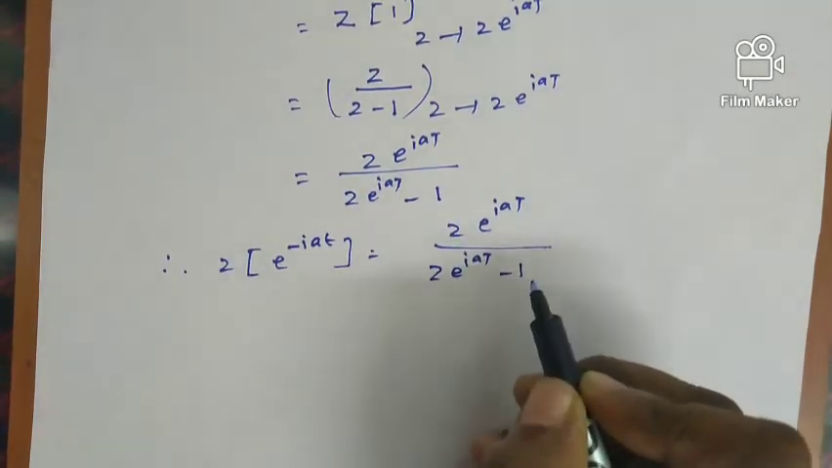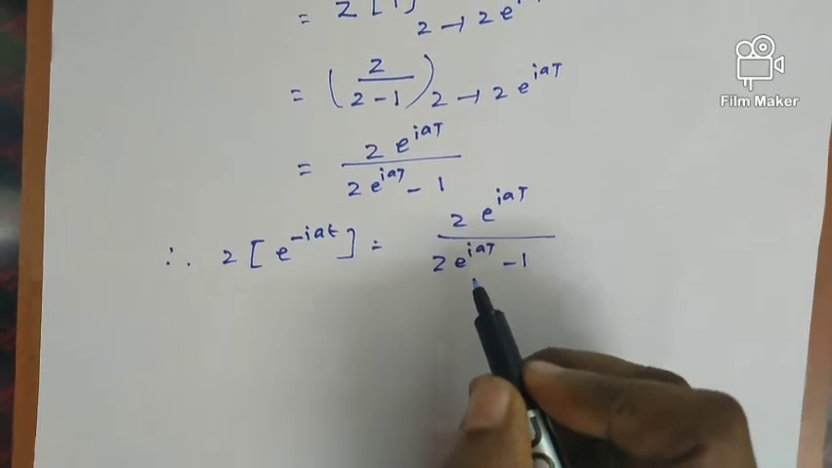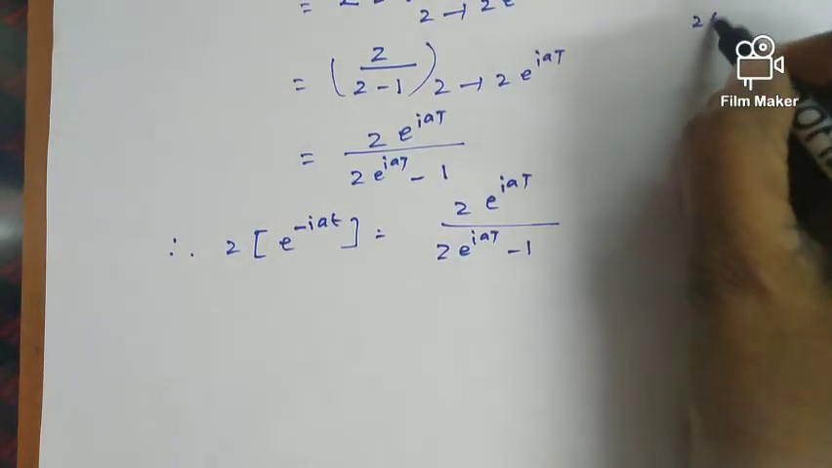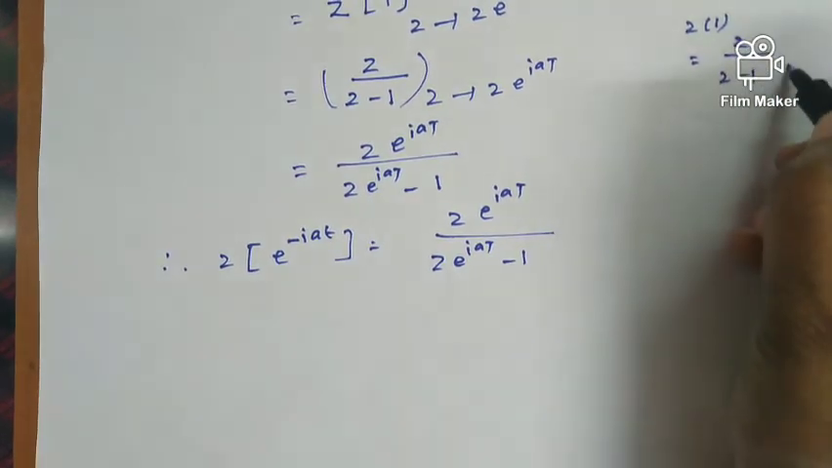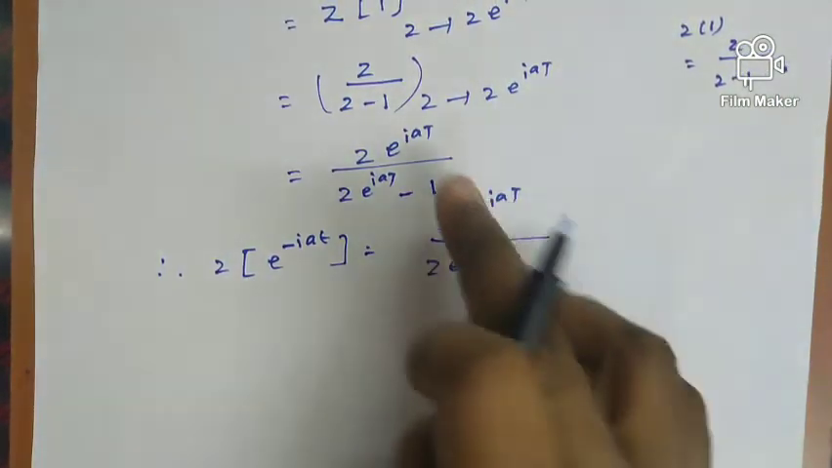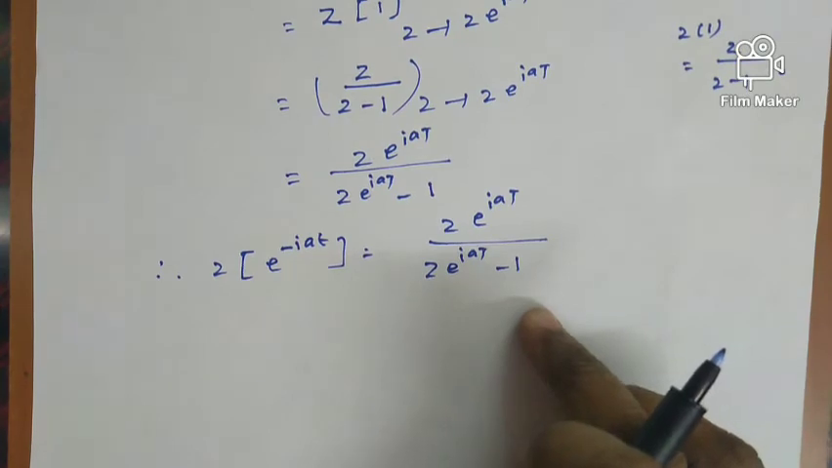This is the problem based on first shifting theorem. Here we have used a result, Z of 1. Z of 1 is nothing but z by z minus 1. This result here we have applied. Based on that only we have arrived at this result. This is the answer for the second problem.